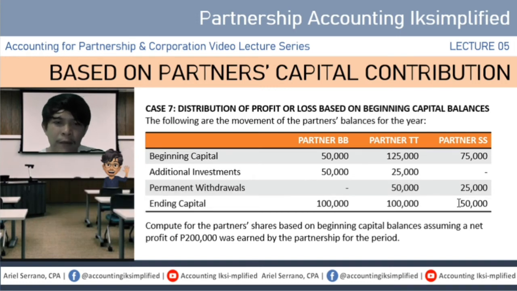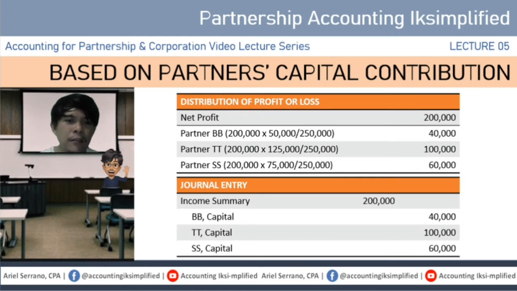Dito sa case 7, i-compute natin yung profit or loss distribution using the beginning capital balance assuming meron kang net profit na 200,000 pesos. At syempre, ang gagamitin lang natin dyan ay etong nasa pinakataas: the 50, the 125, and the 75. Kaya pag kinompute natin yan, ang distribution ng 200,000 ay magiging ganito.